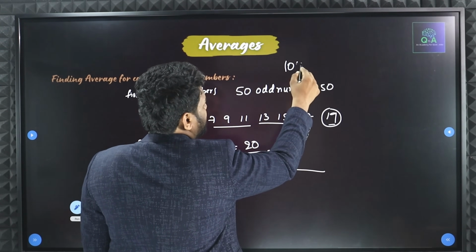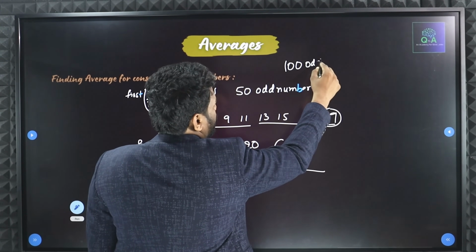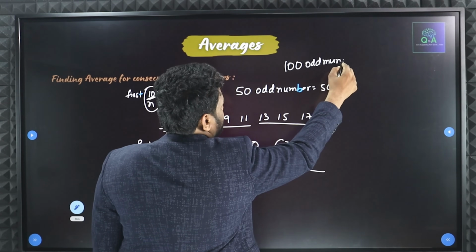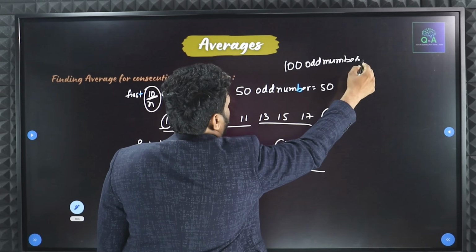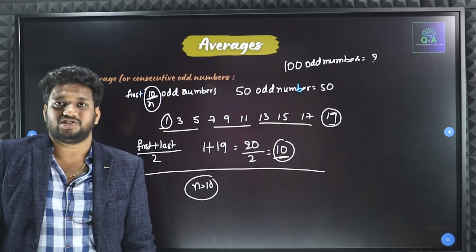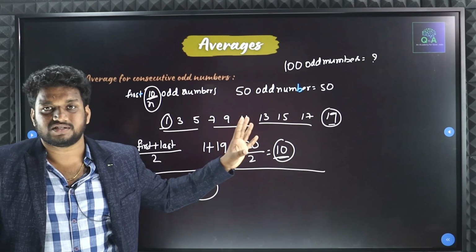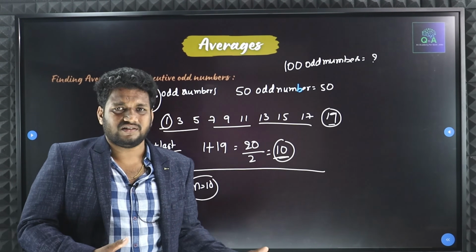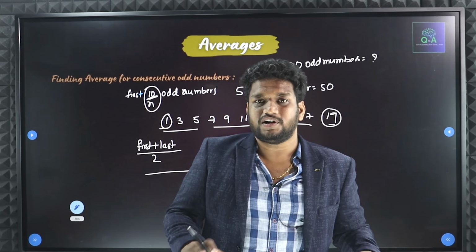If they are asking for the first 100 odd numbers, what is going to be your answer? Please comment in the comment box. For 100 odd numbers, what is the average? The answer is 100 only. I hope all of you understood.